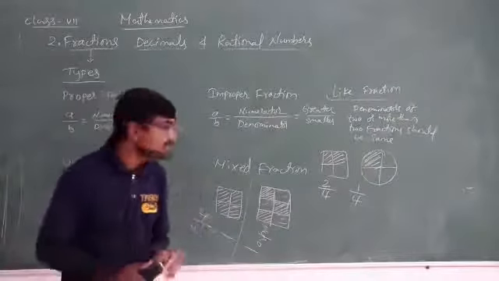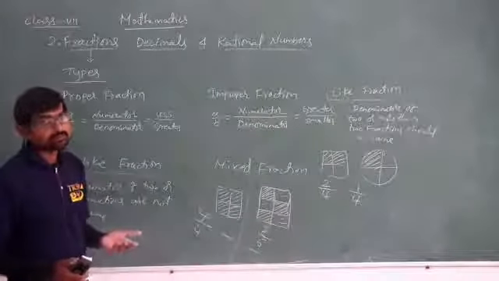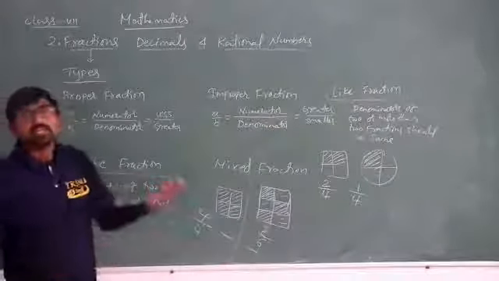Okay, so it means in like fractions, the part of wholes will be same. Here the part of wholes will not be same. So generally I have said the denominators are not same. These are unlike fractions. For making unlike fractions into like fractions, we have to do some other operation so that we can convert them into like. We'll be discussing it later.